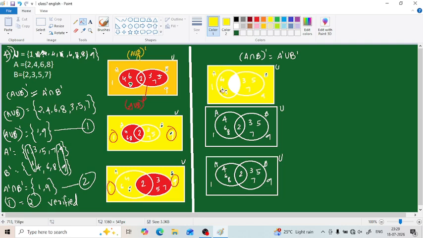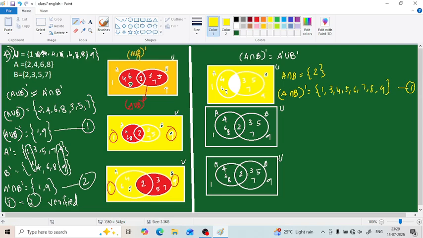So what will be the elements? A intersection B is set 2. So A intersection B complement equals set 1, 3, 4, 5, 6, 7, 8 and 9. This is our first expression.